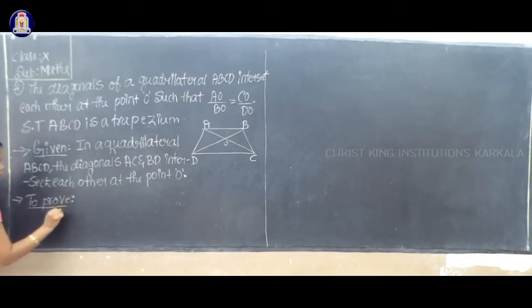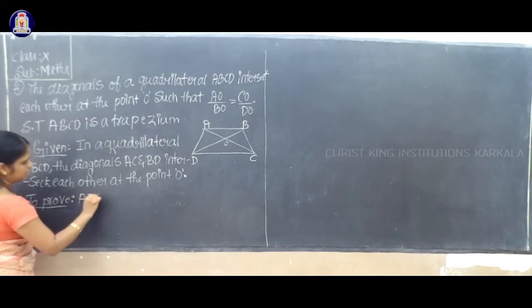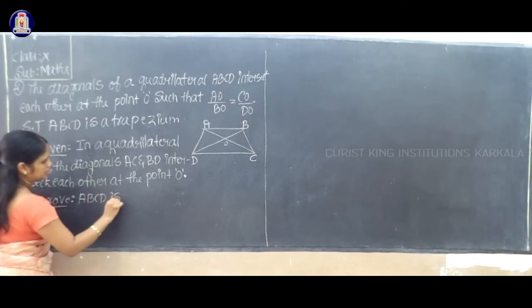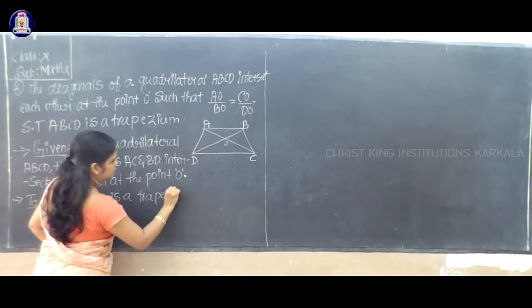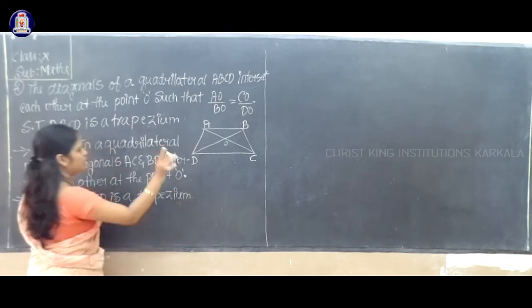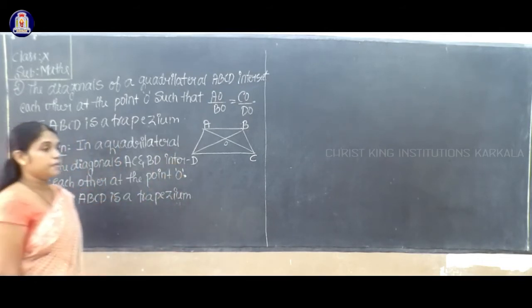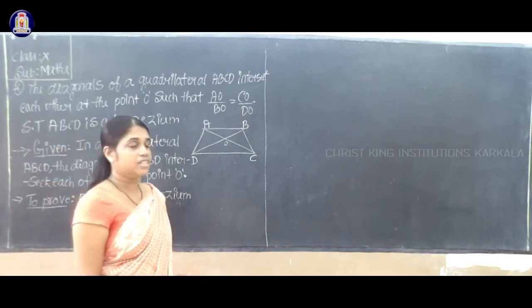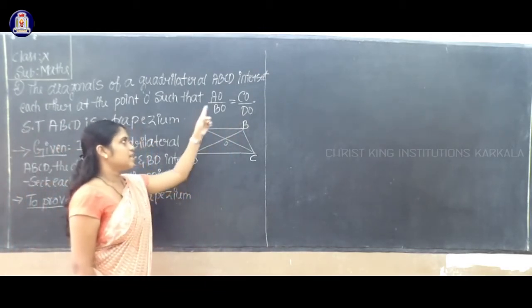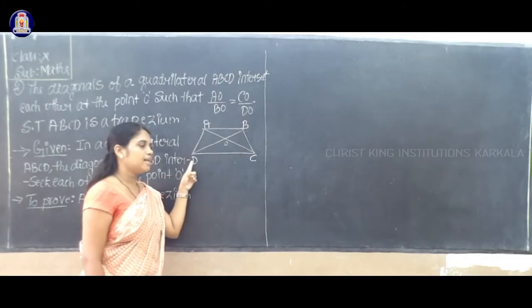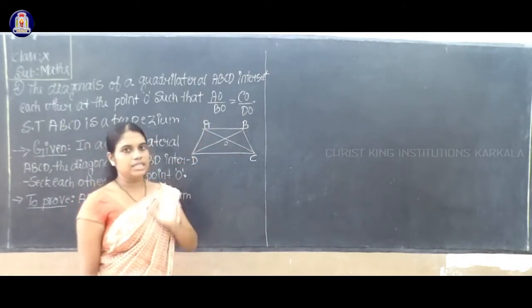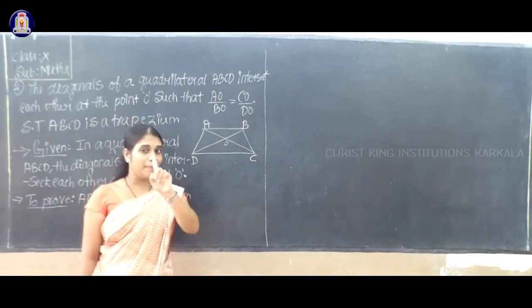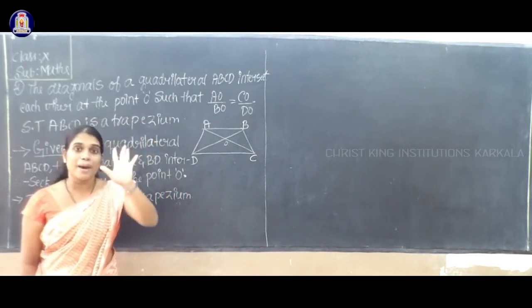Next, to prove: ABCD is a trapezium. This is what we have to prove. ABCD is a trapezium means we have to prove the side AB is parallel to the side CD. A trapezium is nothing but one pair of opposite sides being parallel, isn't it?